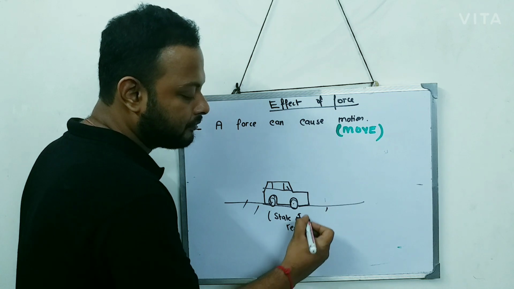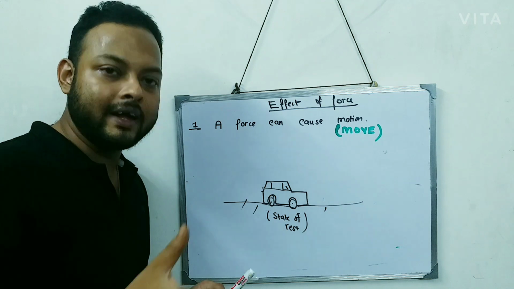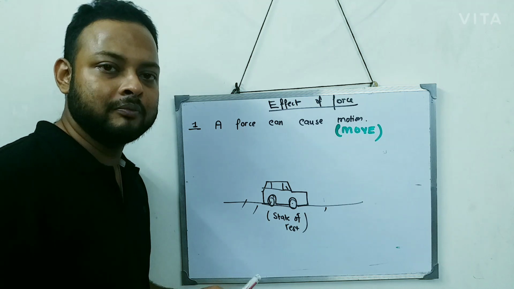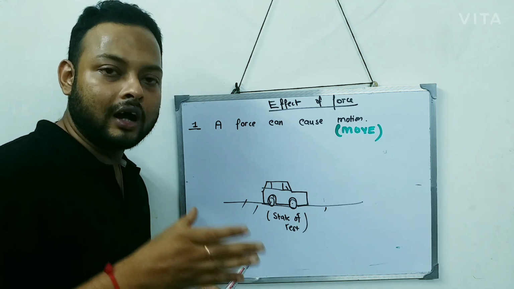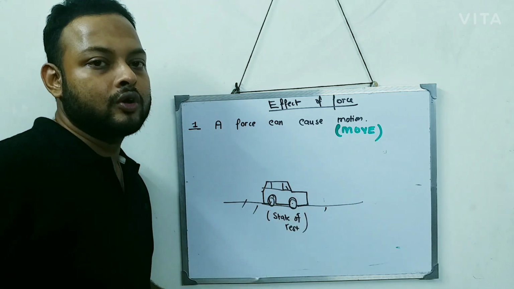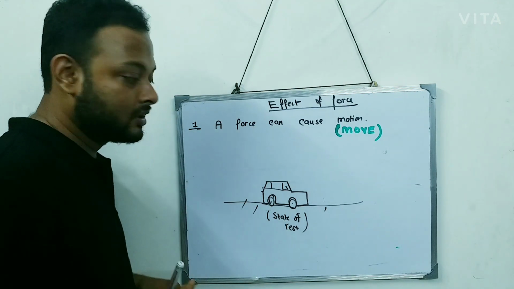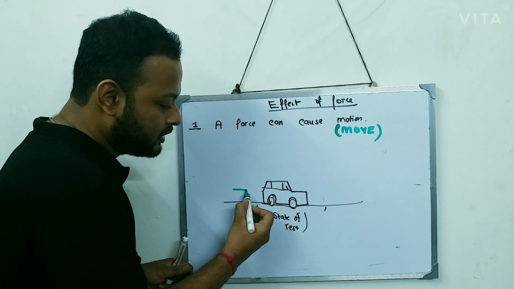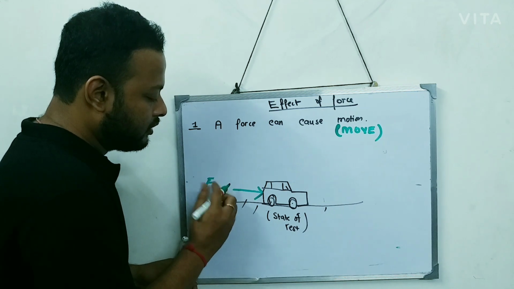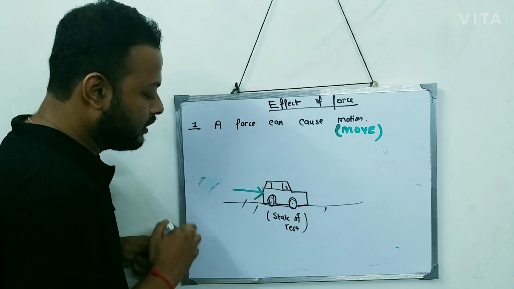It is not moving. You want the toy car to move. Obviously if you buy a car and it is not moving, it becomes quite illogical to buy it, because for anybody in the world, a car is something which moves. So right now you want to make the car move. Think what you will do. You will apply a force in this direction. You will apply a force in this way.